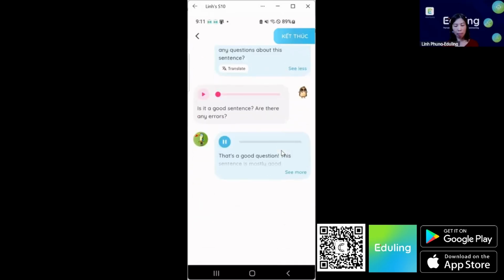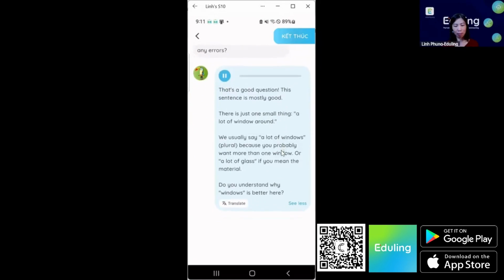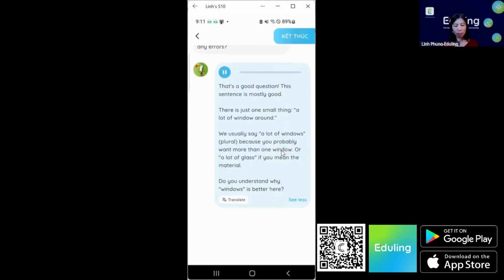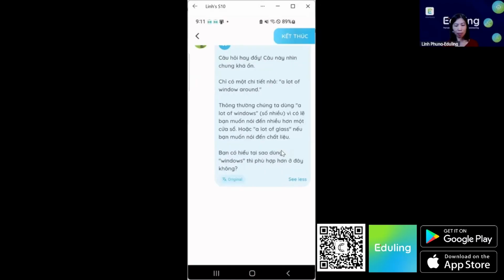That's a good question. This sentence is mostly good. There's just one small thing, a lot of window around. We usually say a lot of windows, plural, because you probably want more than one window. Or a lot of glass, if you mean the material. Do you understand why windows is better here? Yes, it should be plural.